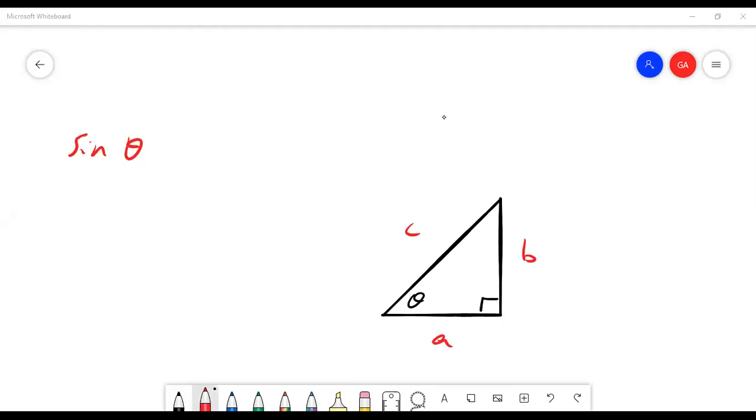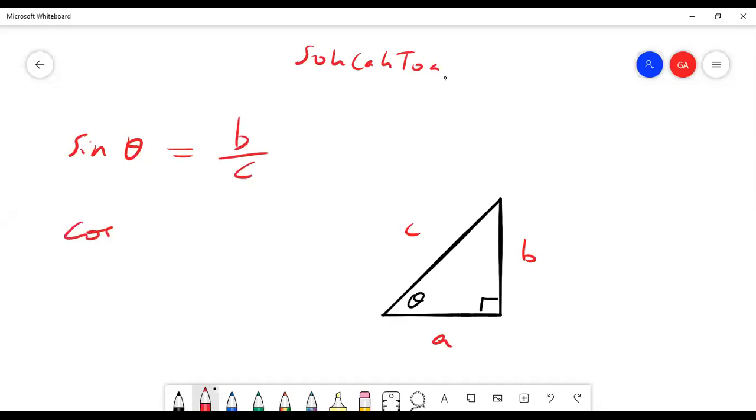So can you tell me what the sine of theta is in this drawing? Okay, nothing. So first, I'll just do it. Sine is defined to be the opposite over the hypotenuse, and so right here we have this thing SOHCAHTOA. This is what we talked about yesterday, and so the opposite leg is B, and the hypotenuse is C. So that's B over C.